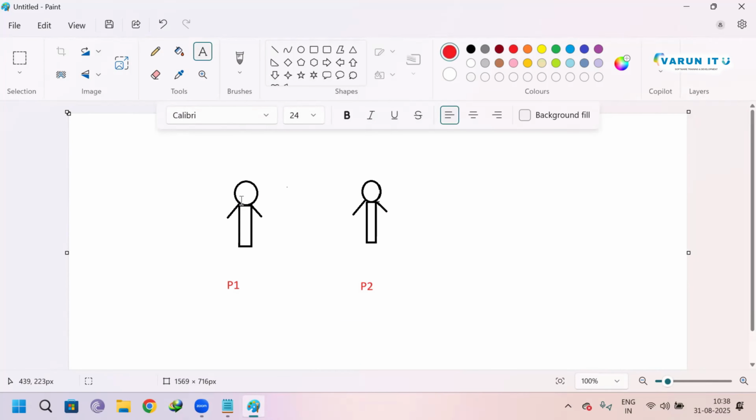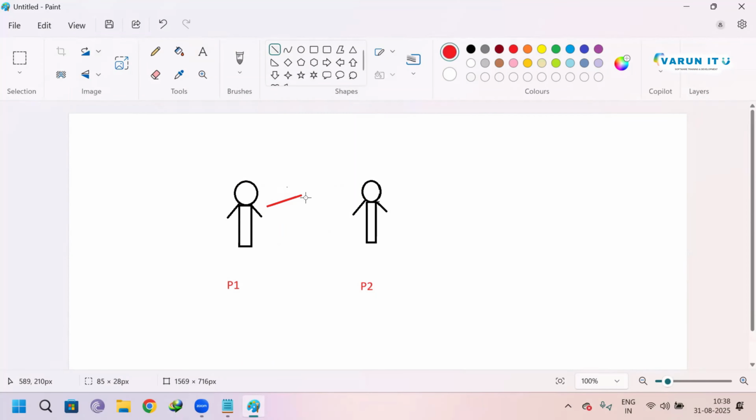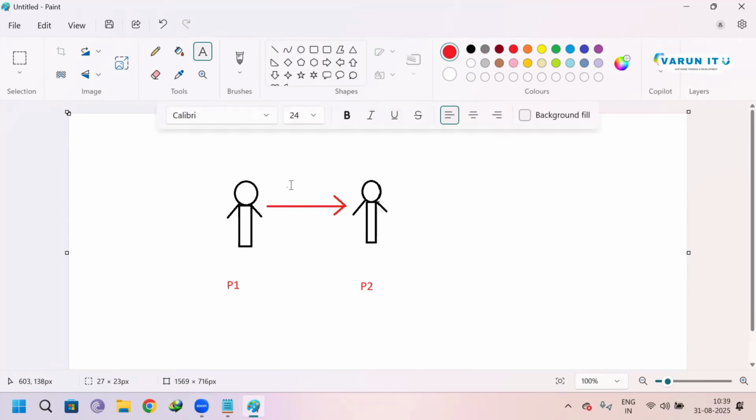The first person will communicate with the other person. Now suppose the first person wants to communicate with P2 and he says hi. Now P2 should respond.